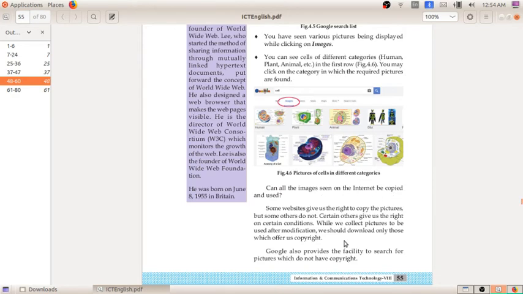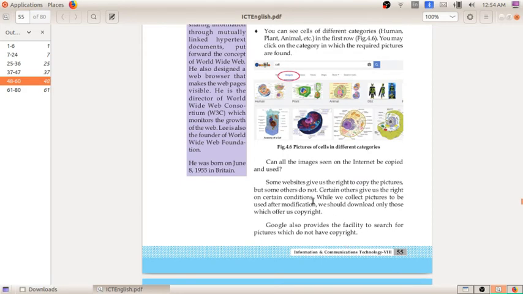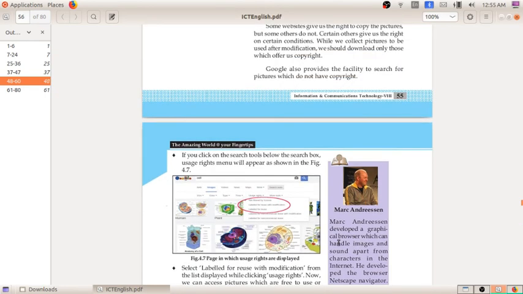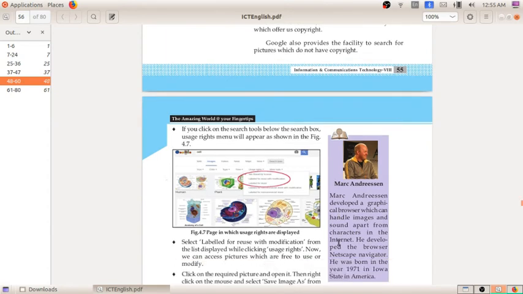No. We have discussed that. Some websites give us the right to copy the pictures, but some others do not. Certain others give us the right on certain conditions. With certain conditions, we can copy the picture. So Google also provides the facility to search for the pictures which do not have the copyright. Some pictures will create copyright issues, some will not.